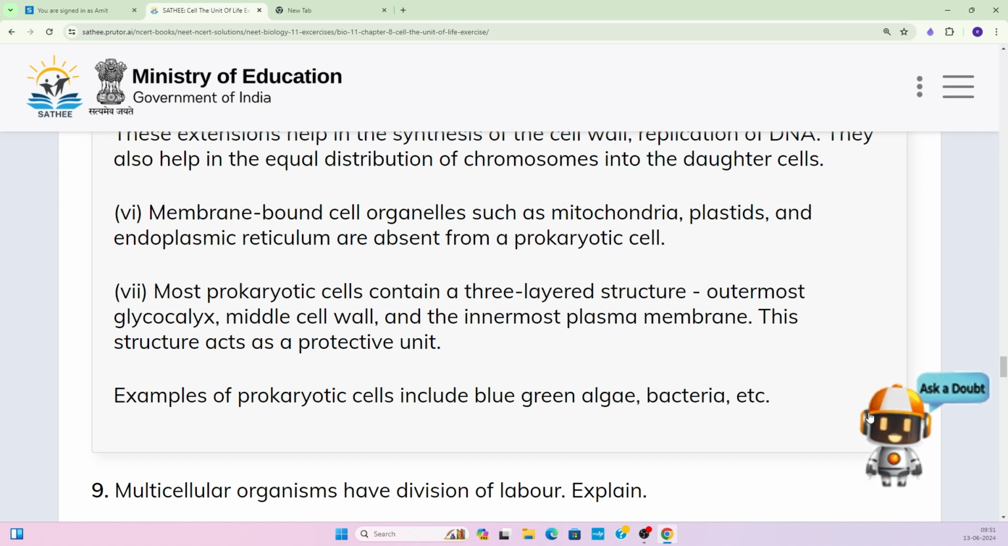Now the glycocalyx can be of two types. In some it is a slime layer, a very thin, slimy layer, and in some it forms a capsule-like hard covering. So glycocalyx can be of two different types depending upon the type of prokaryotic cell or bacteria. Examples of prokaryotic cells include blue-green algae, that is the cyanobacteria, which contain chlorophyll and carry out photosynthesis, and bacteria, that is the normal eubacteria we are talking about.